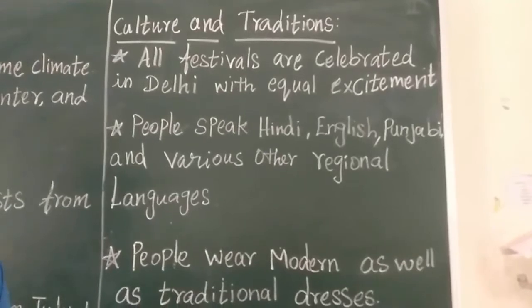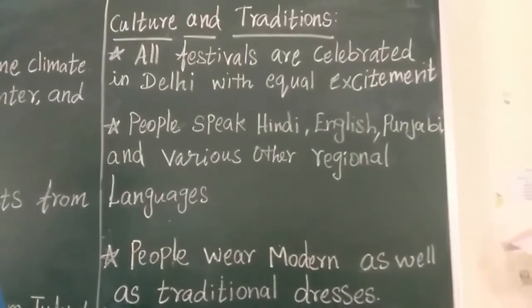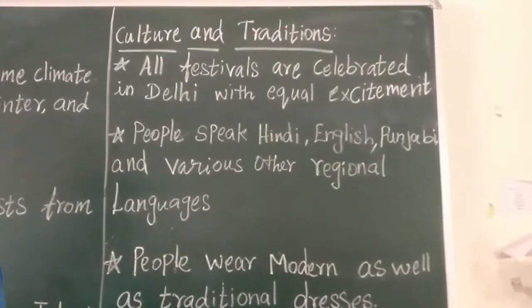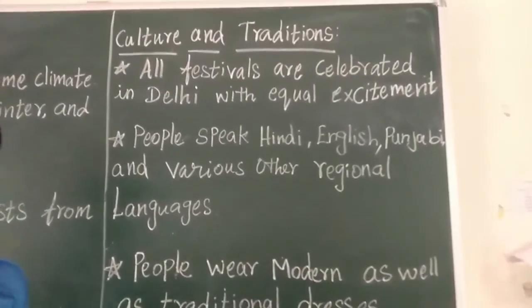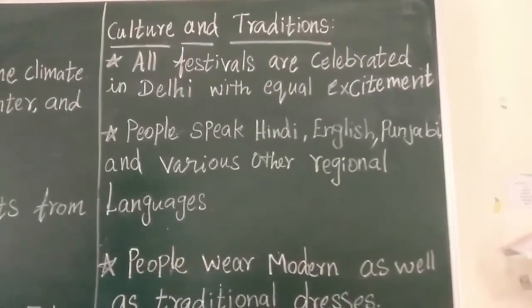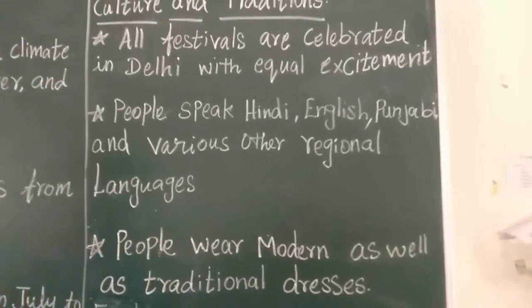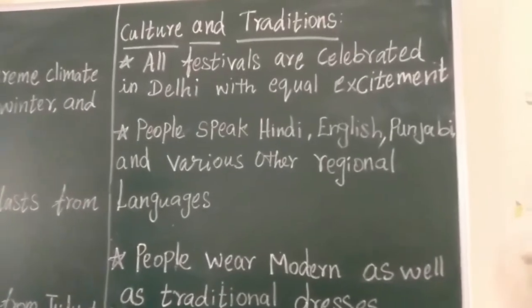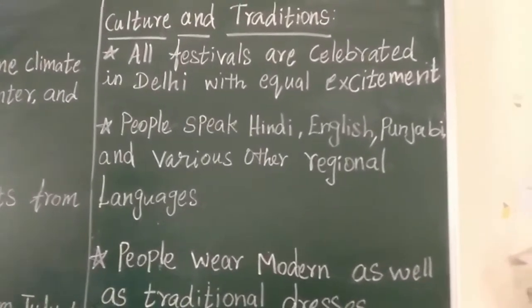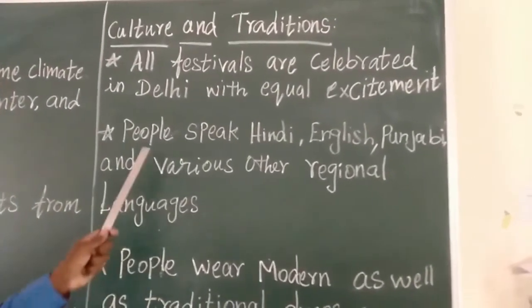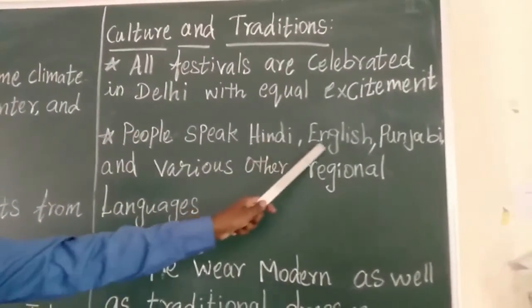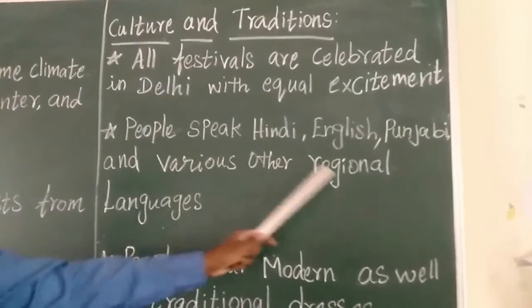In Tamil Nadu, maximum people are speaking Tamil. Same way, in Kerala, maximum people are speaking Malayalam. In Andhra, maximum are Telugu, and in Karnataka, maximum people are speaking Kannada. And in North Indian states, if you take Madhya Pradesh, Gujarat, maximum people are speaking Hindi. But here you see, in Delhi, people are speaking Hindi, English, Punjabi and other regional languages.